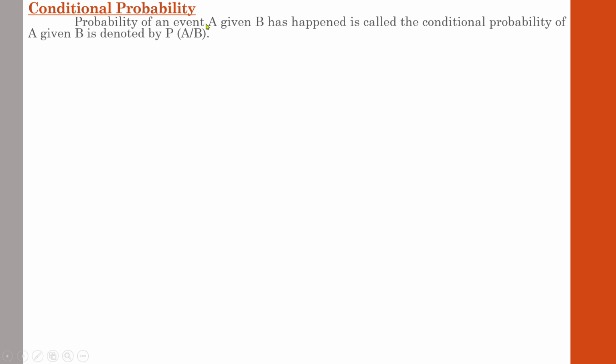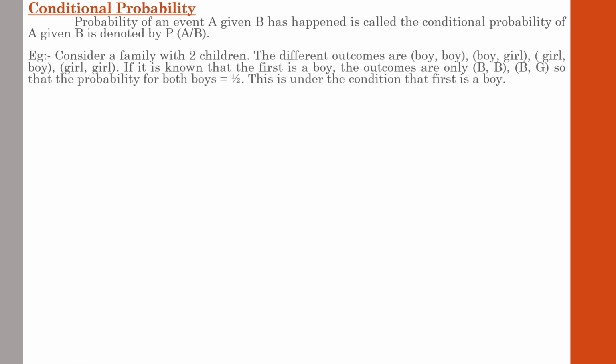Here you are studying the probability of a certain event A, and B is the condition specified in the question, so it will be represented as A by B. And the equation with regard to that, before we go into that, understand the concept. Consider a family having 2 children. The different outcomes are: a boy and another boy, a boy and a girl, or both girls.